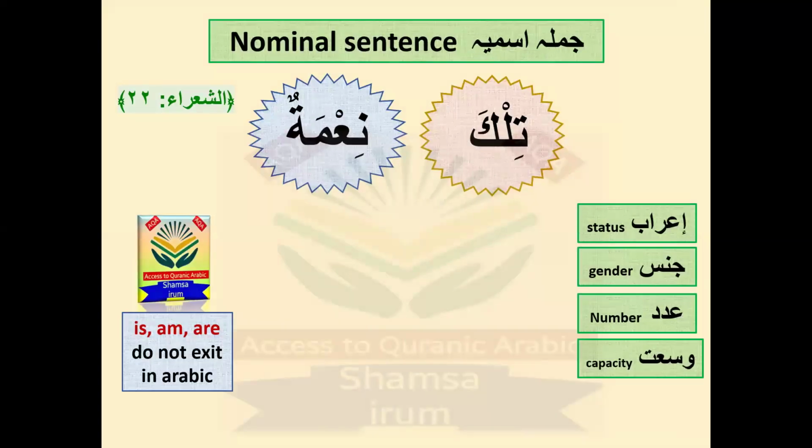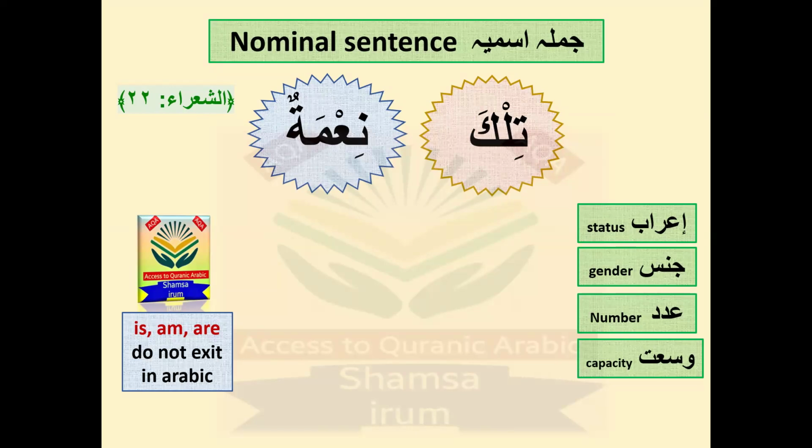Okay, let's start now. Next, you can see the two words: tilka ni'matun. If I ask you what tilka is, is it a verb or an ism? I hope that if you have watched my first lecture, you can know easily, because in that lecture I explained the signs of the ism. I explained that all demonstrative nouns are ism. They are not verbs, they are ism. So it is a jumla ismiya, because the sentence starts with a noun.